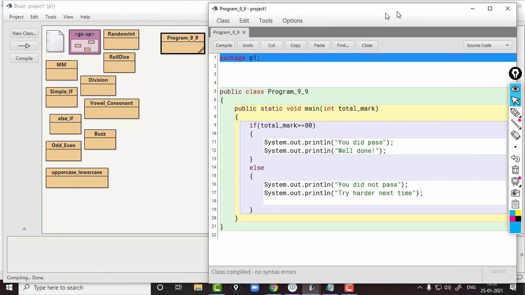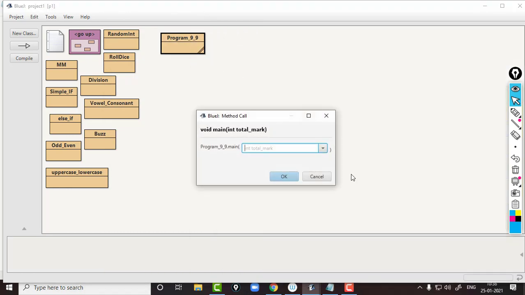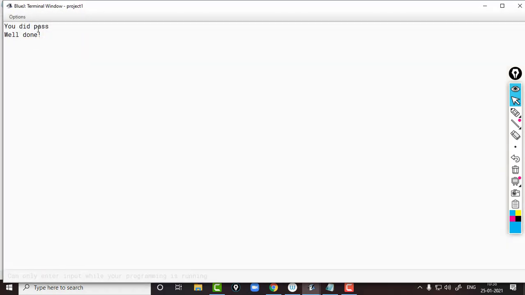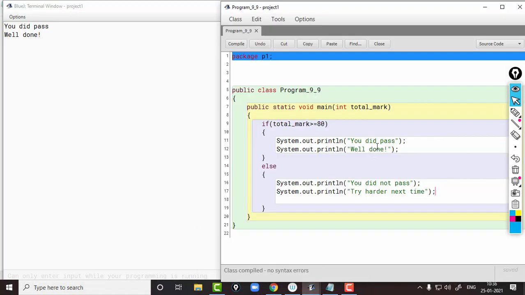So we can just run this program. Program 9.9 is asking for the value of total mark. So we can give 90. Definitely if the student has got 90 marks, he would have passed, isn't it? So we can click OK. See, it is printing you did pass, well done. So the first 2 statements are executed.